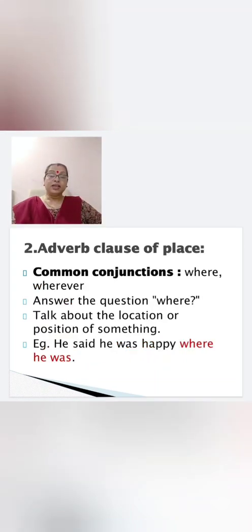Next type, adverb clause of place. Very easy. Which are the common conjunctions? Where, wherever. It answers the question where. You have to ask the question where, and you get the answer. And it talks about the location or position of something. How? Let us see. He said he was happy where he was.